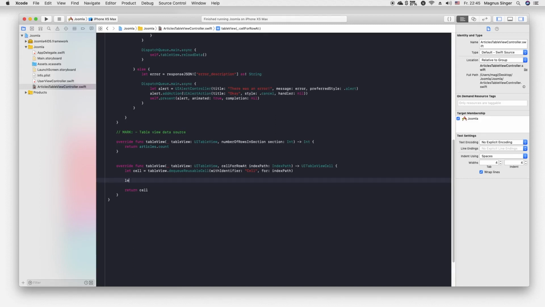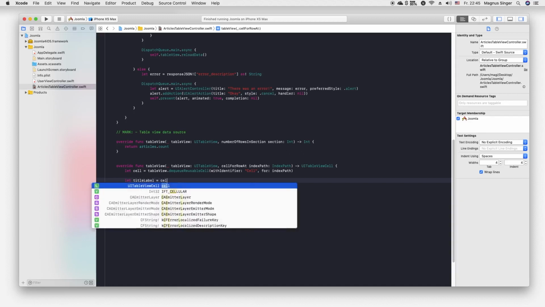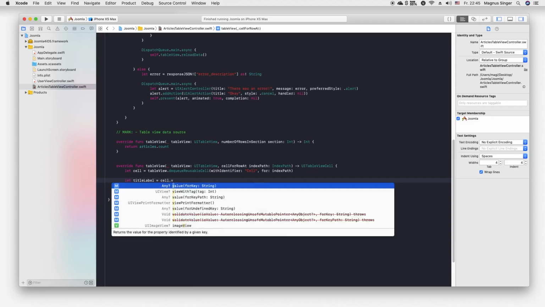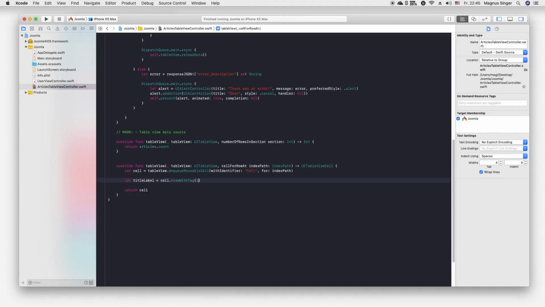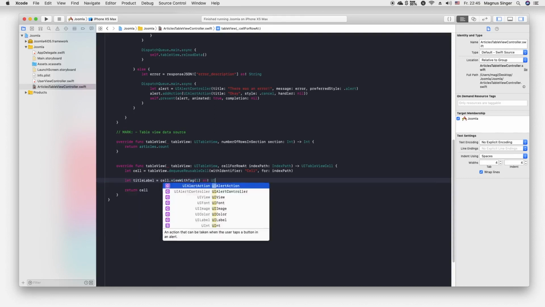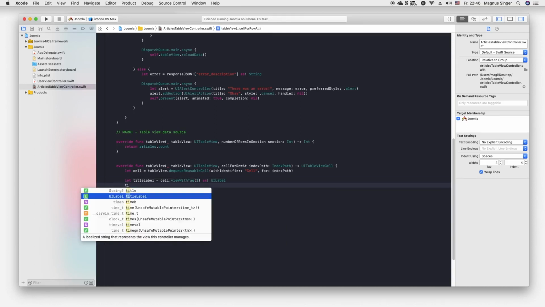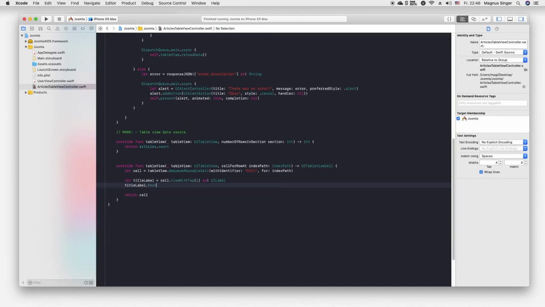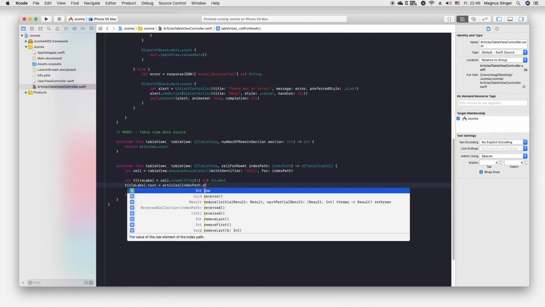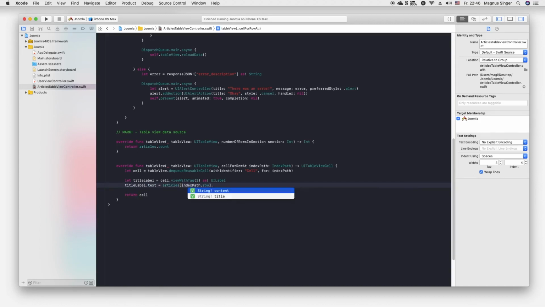We say let title label be equal to cell dot view with tag. We gave the title label the tag 1 as UI label. The title label will have the text of articles index path row dot title, of course.